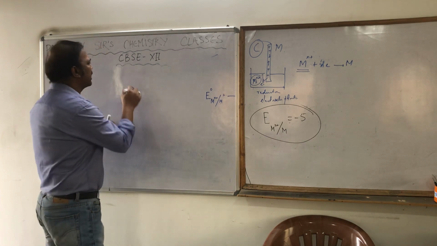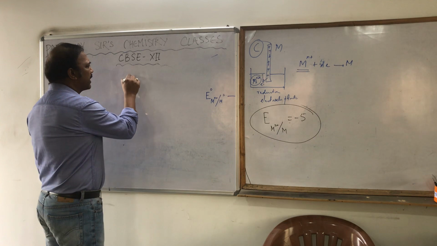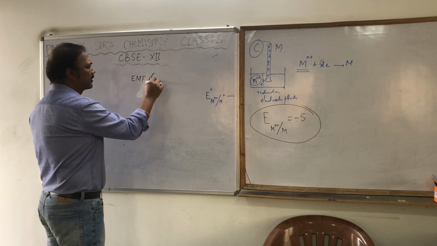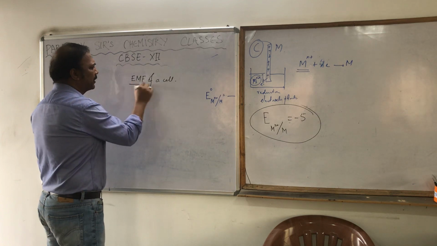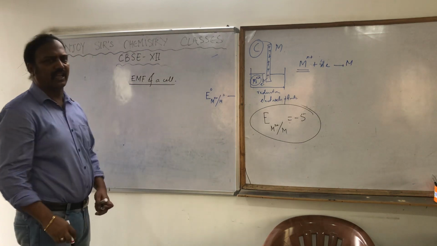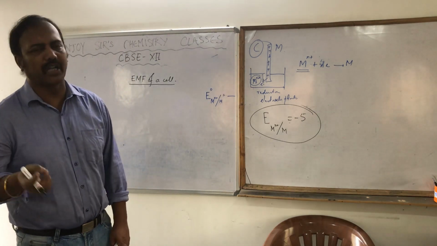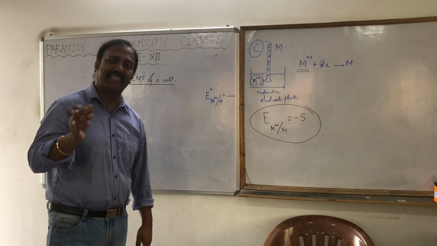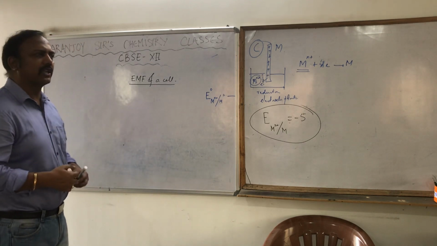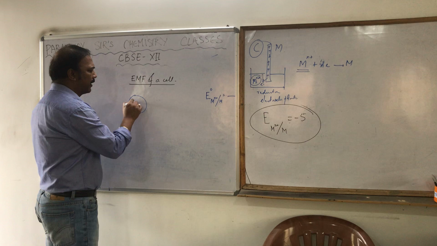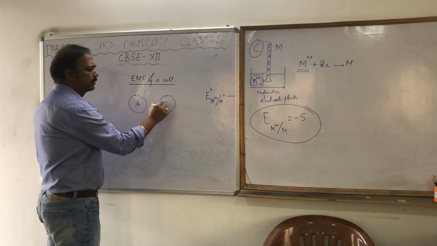An electrode is given to you and we cannot measure its electrode potential. What we can measure is the EMF of a cell. EMF means electromotive force of a cell, or in simpler words, we call it the potential difference of a cell. Whenever I am talking of a cell, it consists of two electrodes, one anode and one cathode, right?